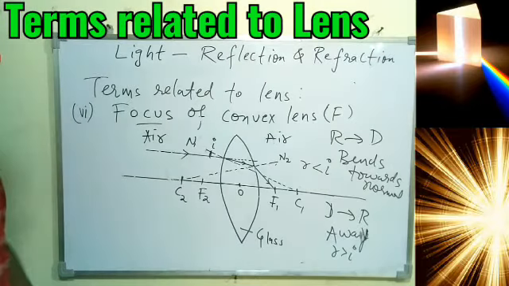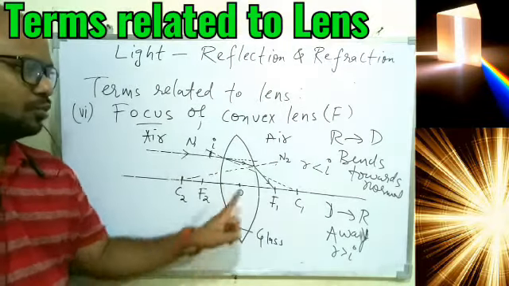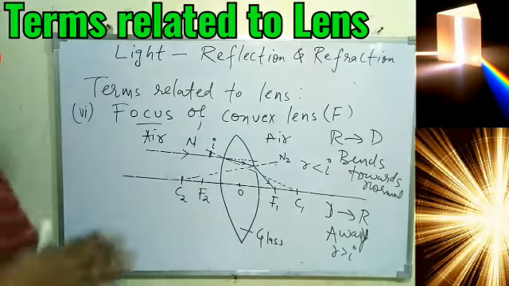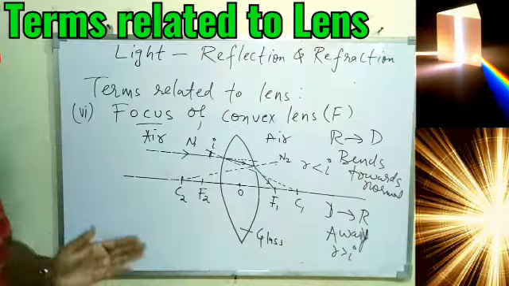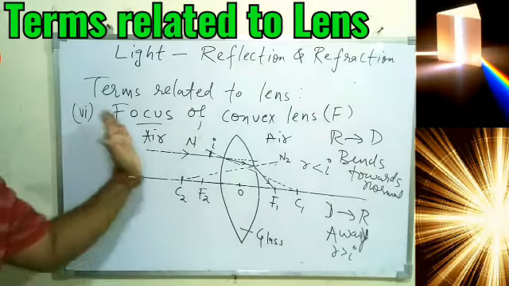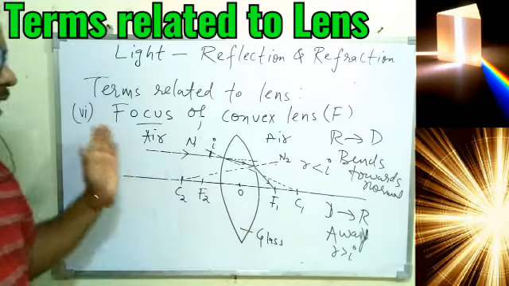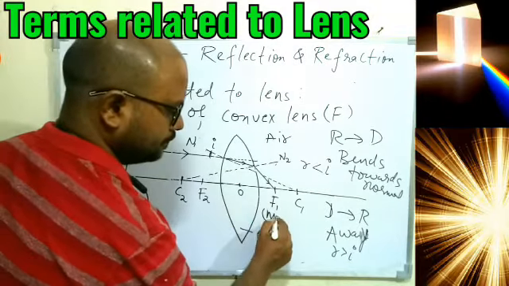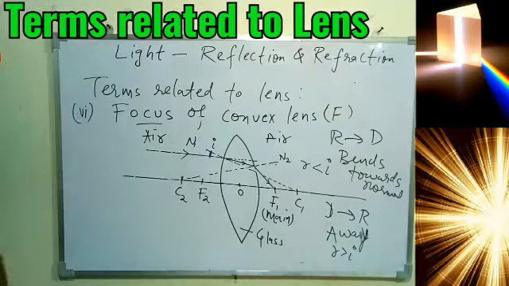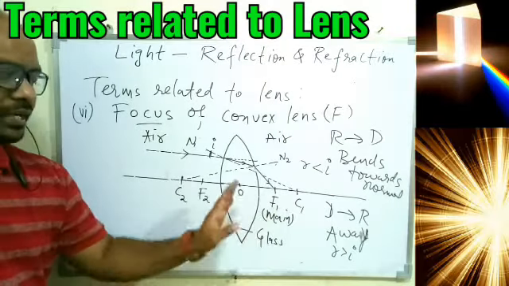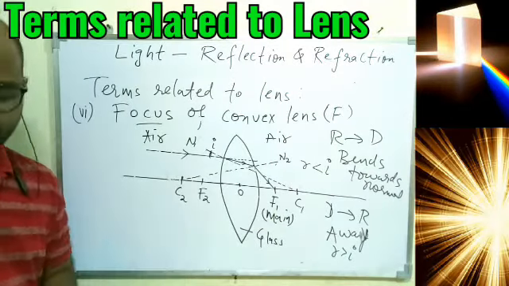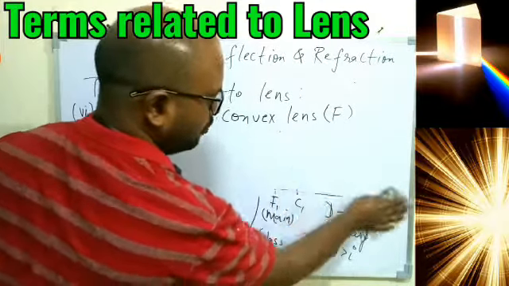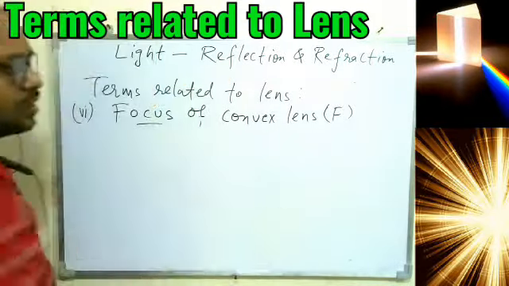Am I clear? So always remember, the convex lens will have two different focus, F1 and F2, but for our sign convention and all, we always think like the light is coming from this direction. So whenever we place the lens, if the light is coming from this direction, it will converge at this point. So this focus is taken as the main focus. That's why I've given the name F1, that is the main focus. F2 is the second focus. Okay. So I hope you understood. The diagram looks complicated, but if you draw it yourself, it will be more clear.